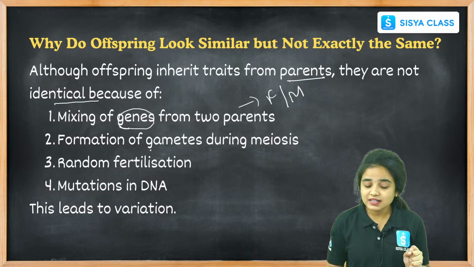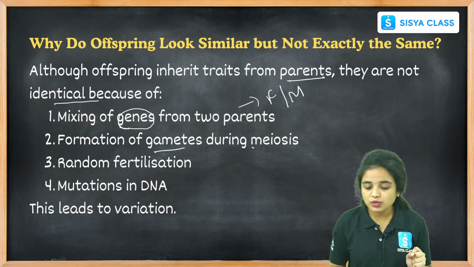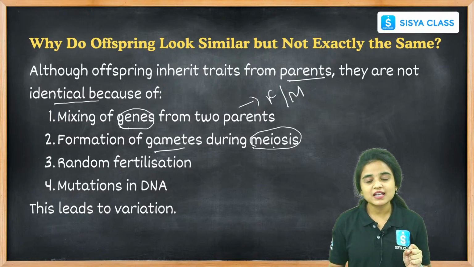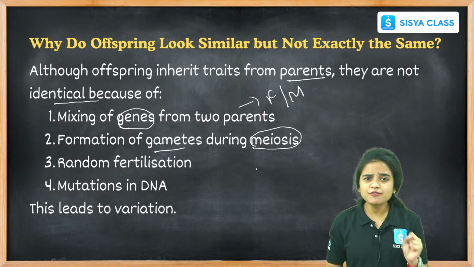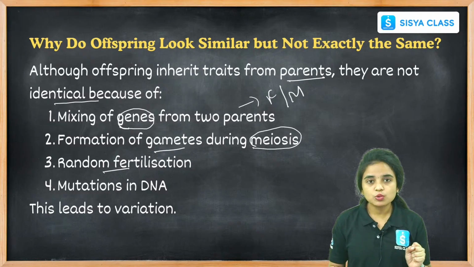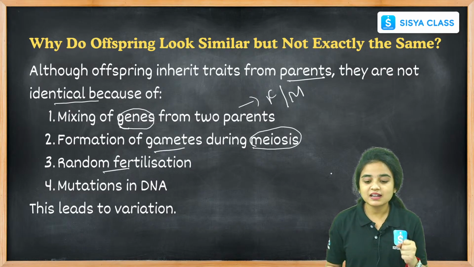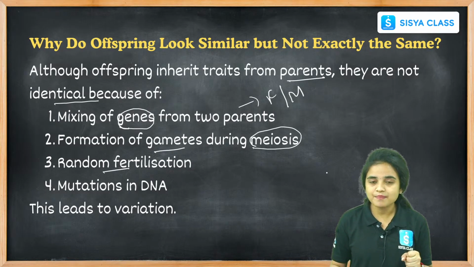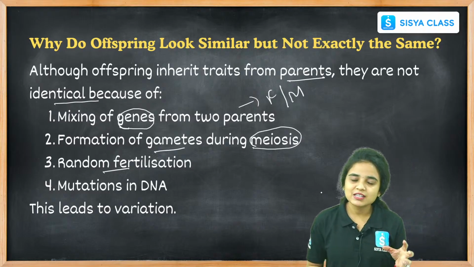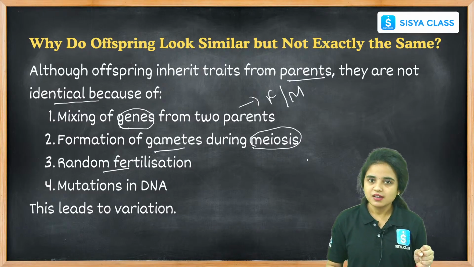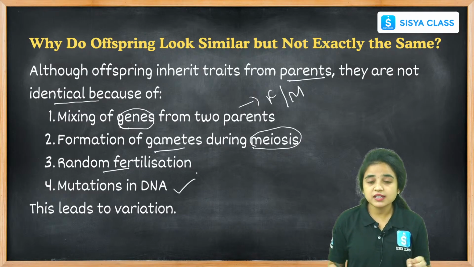And there is another one, formation of gametes during meiosis. Meiosis is nothing but the division of cells, and then random fertilization. There is no particular fertilization; a random fertilization happens when the reproductive cells pass. Right, students? And mutations in DNA also.